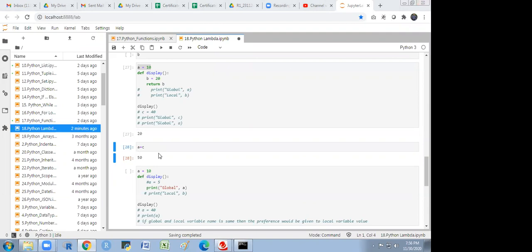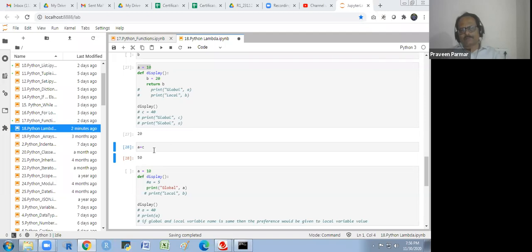Sir, I have one doubt. Yes. Can a global variable be modified inside a function? Yes, yes. I'm going to tell you that. Okay.